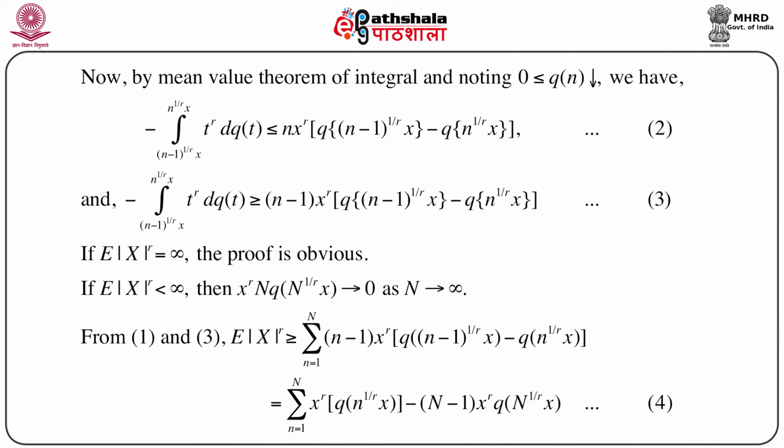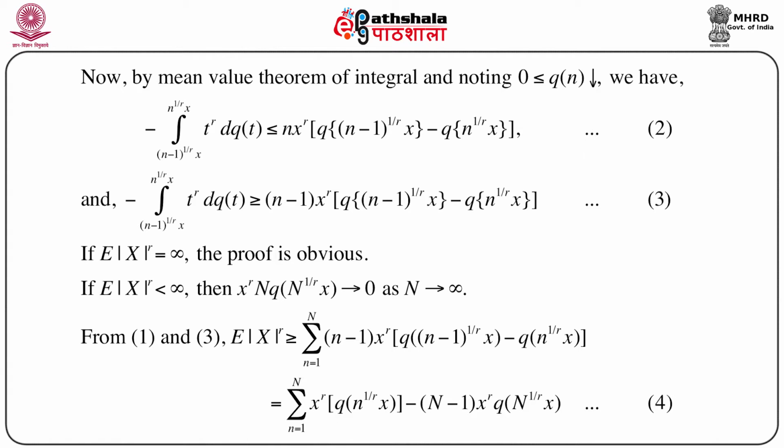Now we can apply more or less the same technique to prove the upper bound of the lemma. To show the upper bound, if the sum over n equals 1 to infinity of Q(n^(1/r) x) is less than infinity, then again we know that n Q(n^(1/r) x) goes to 0, because n is inside, and as n goes to infinity Q goes to 0. Then the expectation of |X|^r is less than or equal to the limit as capital N goes to infinity.